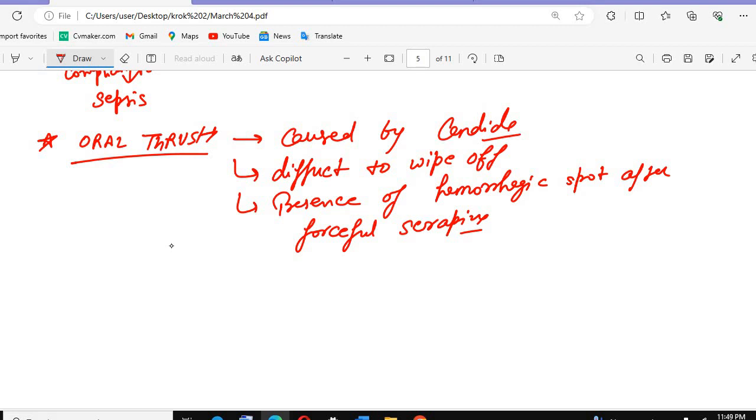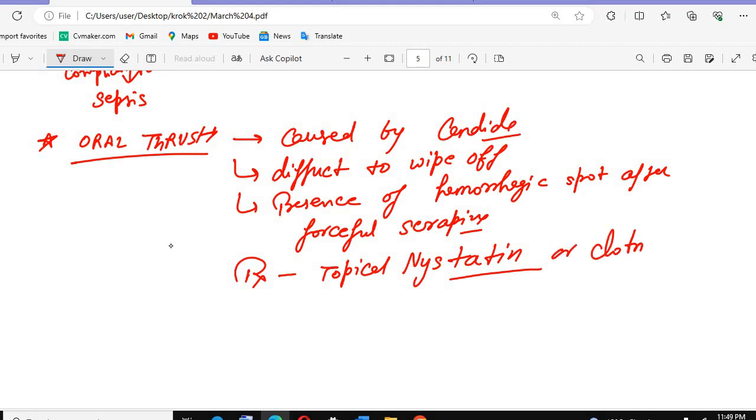What is the treatment we give in the case of Candida? We give topical nystatin. Remember, that is a very important drug for Candida. Nystatin is given in these conditions. Other drugs we can give are clotrimazole. Nystatin is very important because whenever Candida comes, nystatin comes.